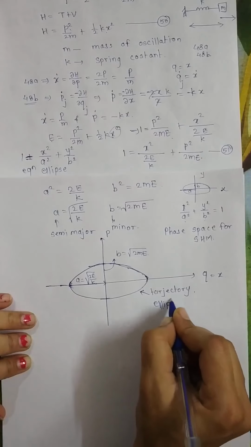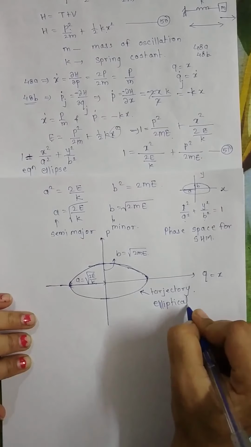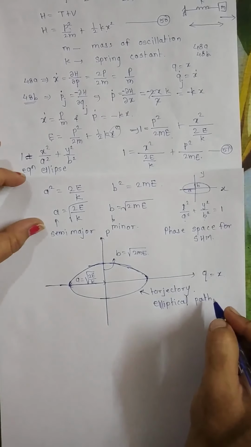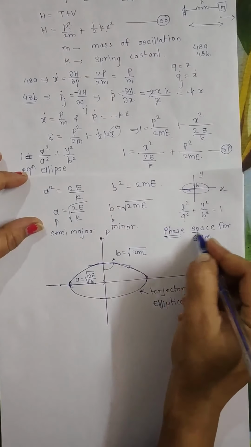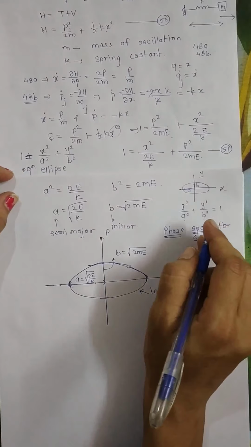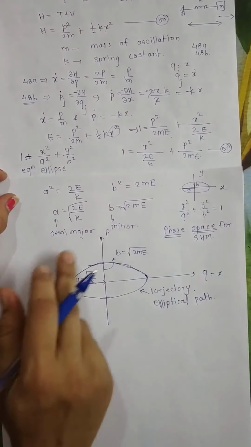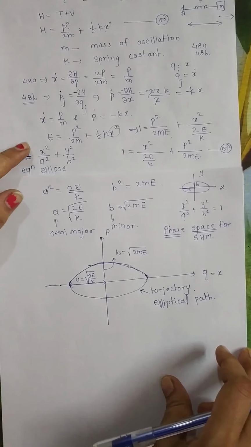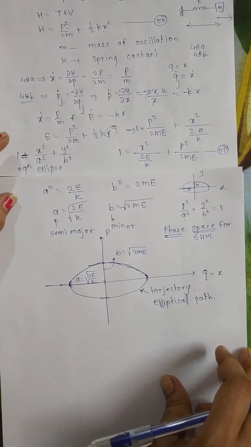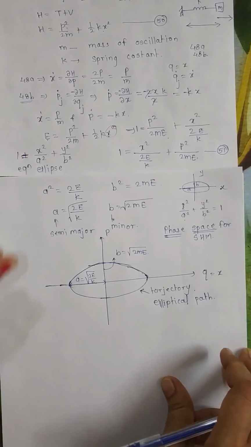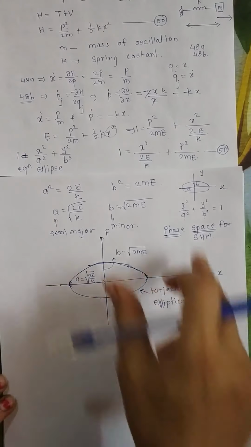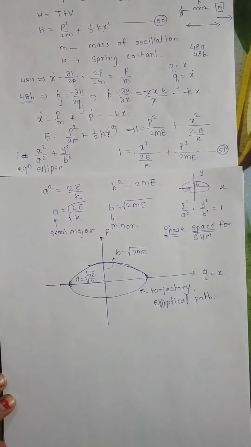So we can say that the path followed by a particle in simple harmonic motion in the phase space is an elliptical path. So this is represented graphically. In the exam they can ask you to show that the path followed by a particle in SHM in the phase space is an elliptical path. So you have to show all these things.